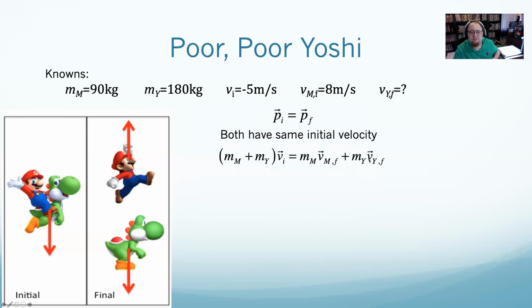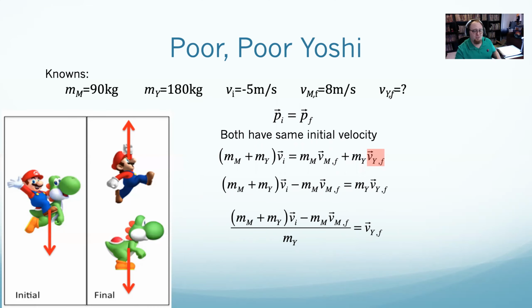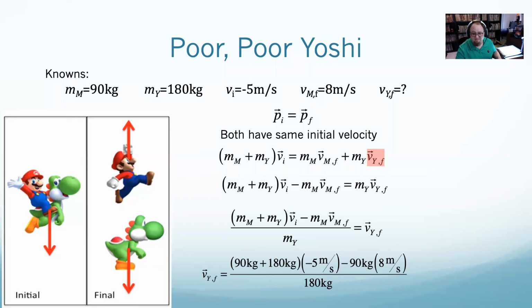Now, my goal here is to find Yoshi's velocity. At this point, it's just algebra. If I want to get this term, what I'll do is I'll start by subtracting Mario's final momentum from both sides. And once I subtract Mario's final momentum from both sides, I can divide both sides by the mass of Yoshi, which leaves me with just plugging in and solving.